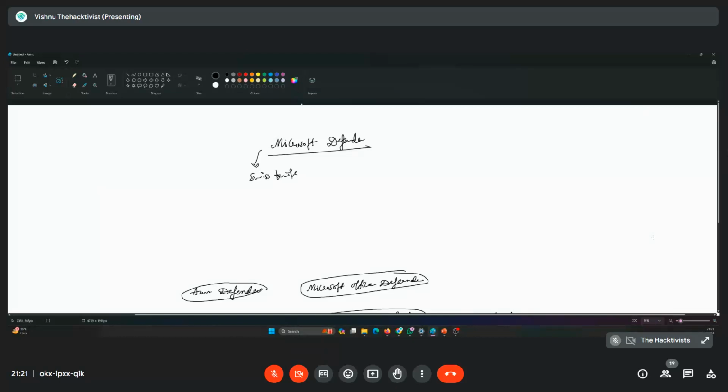And I found there is a native SIEM solution, an Azure native SIEM solution. What is that? This is one of the first cloud SIEMs. It's not a hybrid SIEM. It's exclusively a cloud SIEM. That is what we consider to be Sentinel. People also call it Microsoft Sentinel.